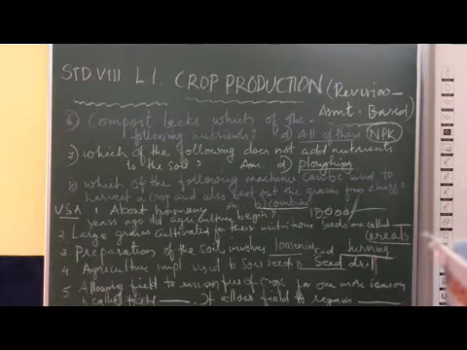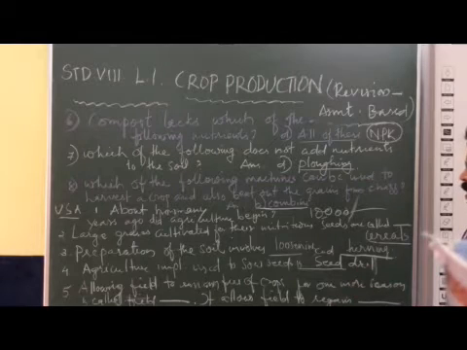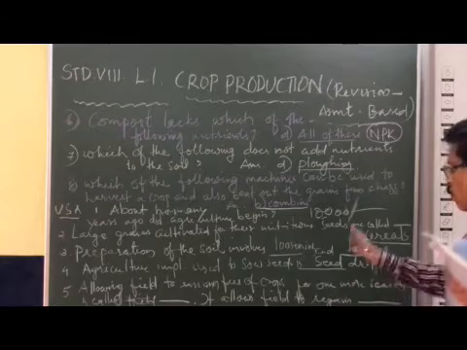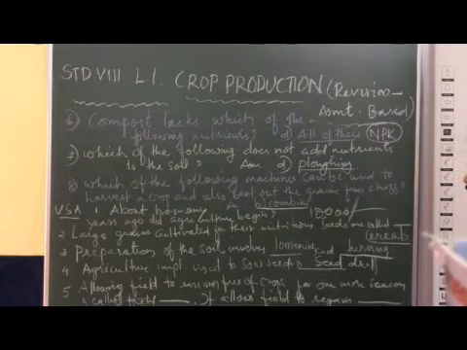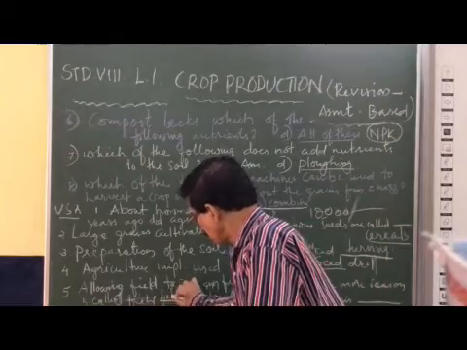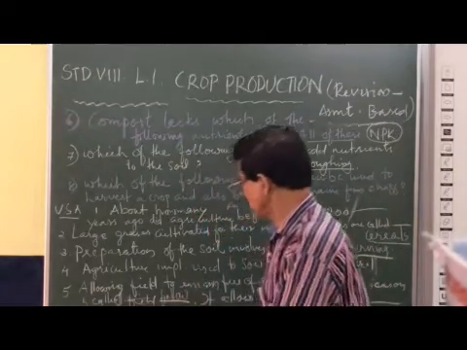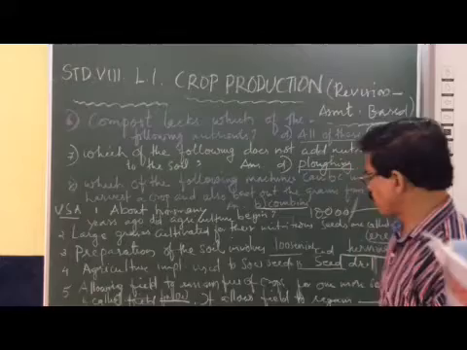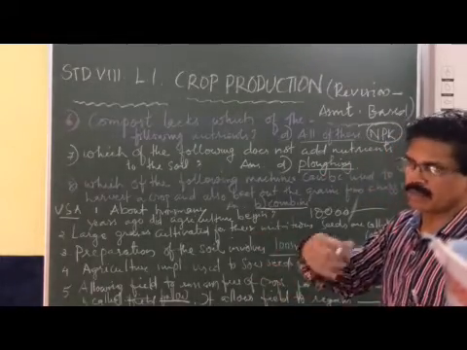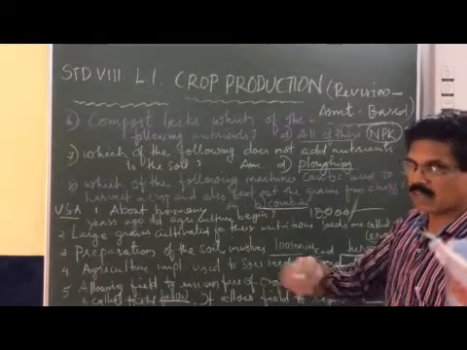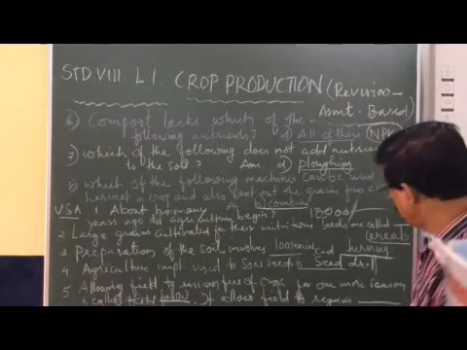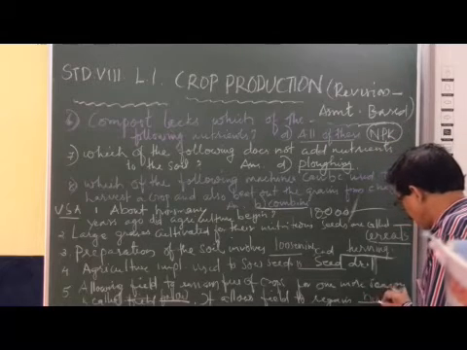That one is the fifth one. Allowing a field to remain free of crops for one or more seasons is called field fallow. What is field fallow? Allowing the field to remain free of crops. Some unwanted plants will grow, and it allows the field to regain nutrients.